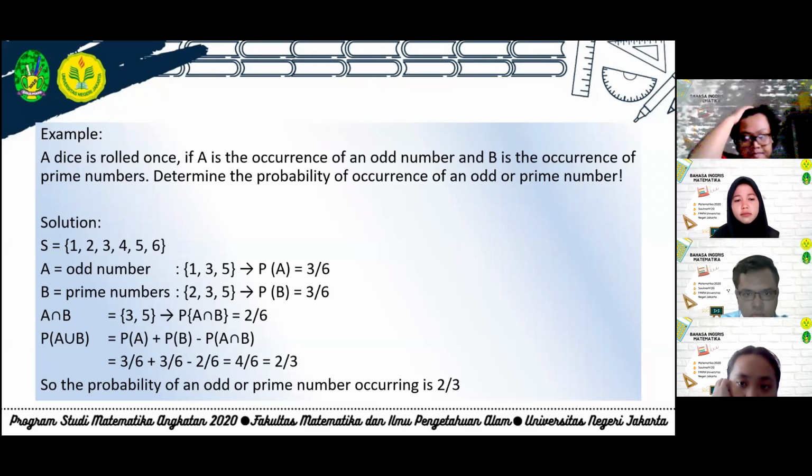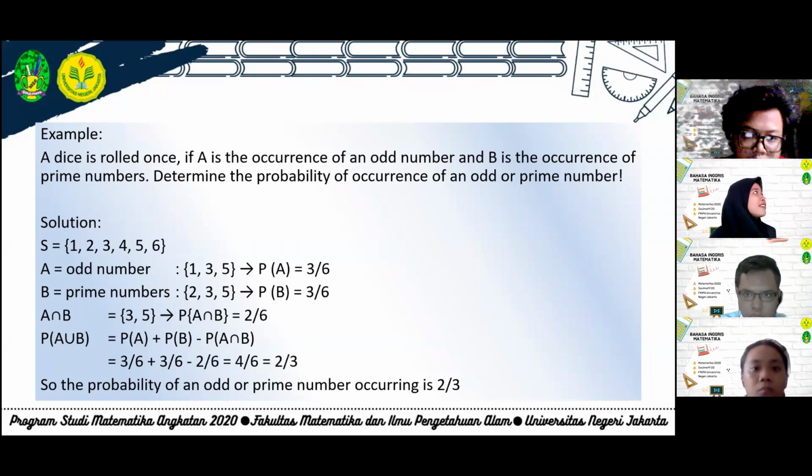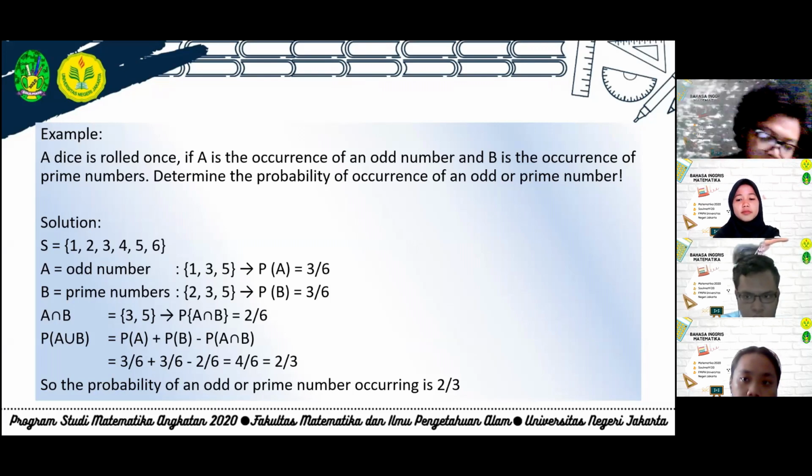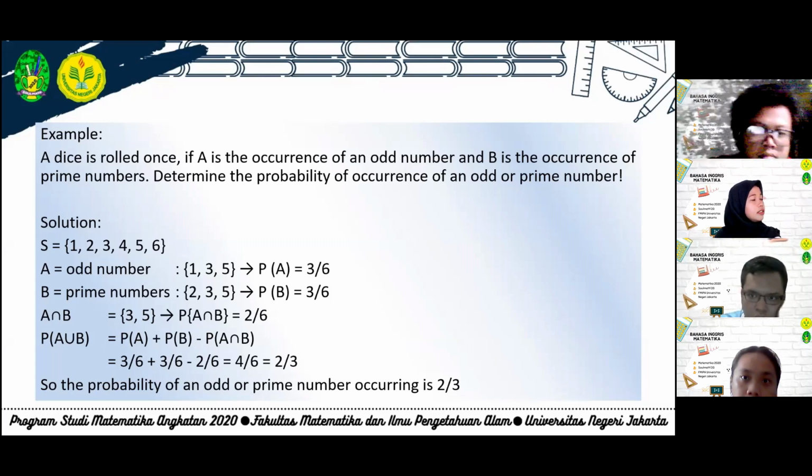So A intersection B equals 3 and 5. So probability A intersection B equals 2 over 6. So probability A union B equals probability A plus probability B minus probability A intersection B equals 3 over 6 plus 3 over 6 minus 2 over 6 equals 4 over 6 equals 2 over 3. So the probability of an odd or prime number occurring is 2 over 3.